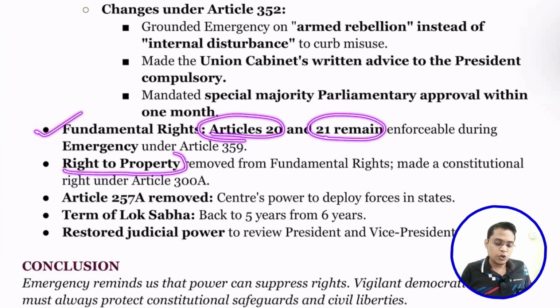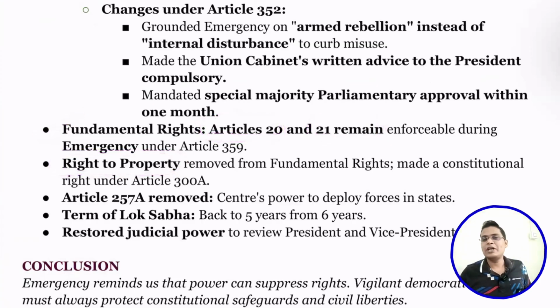So next is the right to property. A lot of students make a mistake. The right to property was moved from a fundamental right to a constitutional right in the 44th Constitutional Amendment Act, not the 42nd Constitutional Amendment Act. So this can be a very good question: under which Constitutional Amendment Act was the right to property shifted from a fundamental right to a constitutional right? It is the 44th Constitutional Amendment Act.